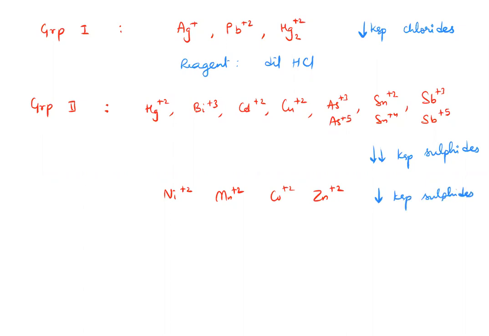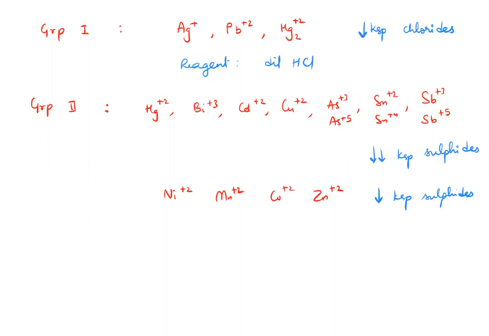And the difference is, these have Ksp values of the order of 10 power minus 40s and 50s, whereas these have values in the range of 10 power minus 20 to 25. So the above ions have very, very low value of Ksp. So very little sulfide is enough if you want to precipitate. You don't need much. Very little sulfide is enough to precipitate any of these ions in group 2.